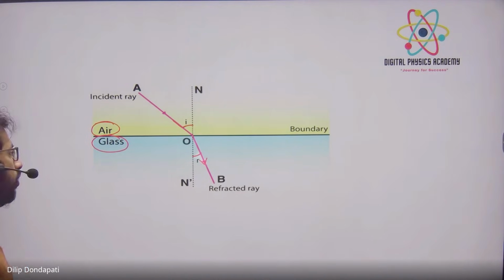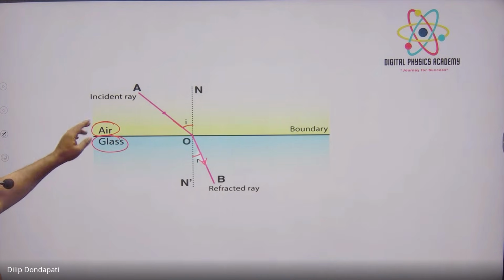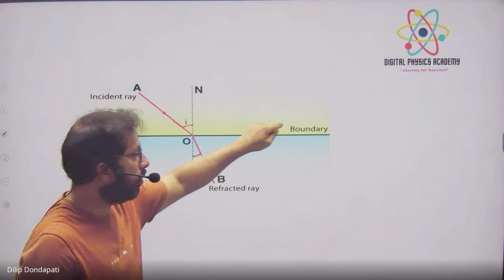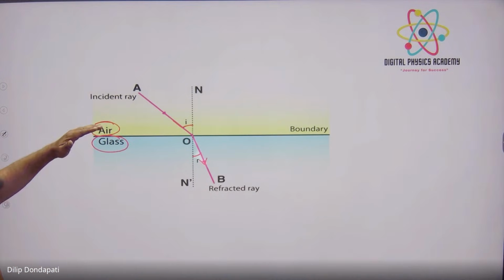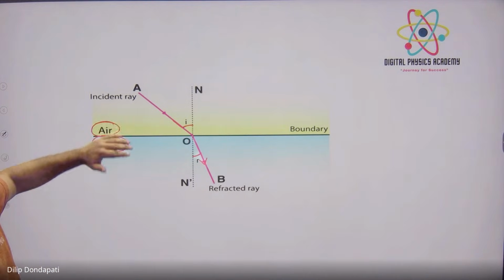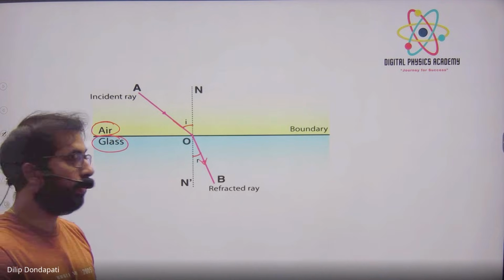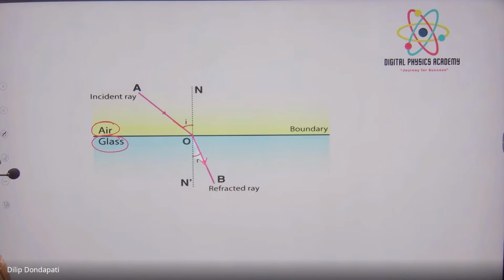So the bending phenomenon is taking place at every interface. This is called an interface, or boundary. It is separating two different mediums. That is called the boundary. Okay. Now we will study the laws of refraction.